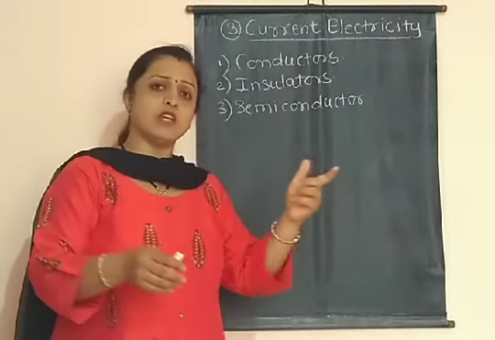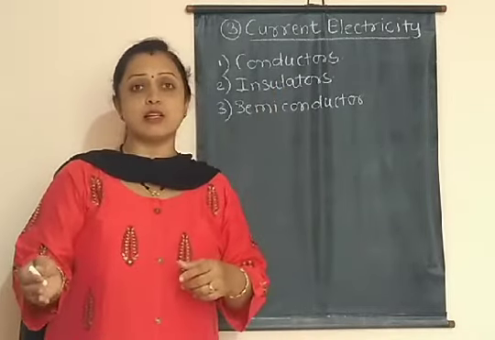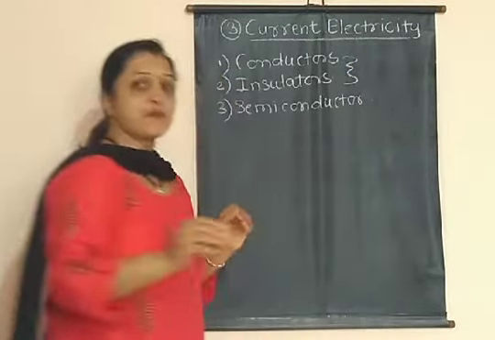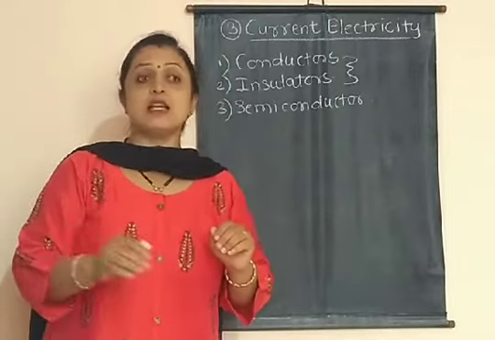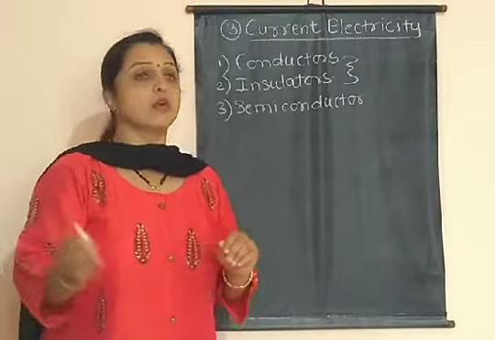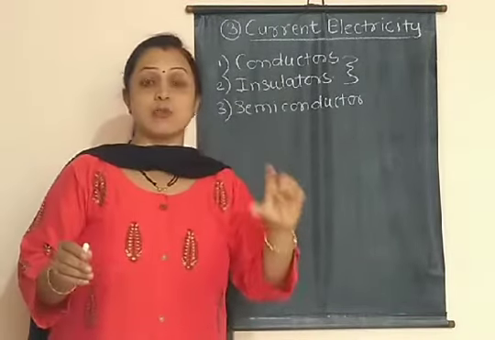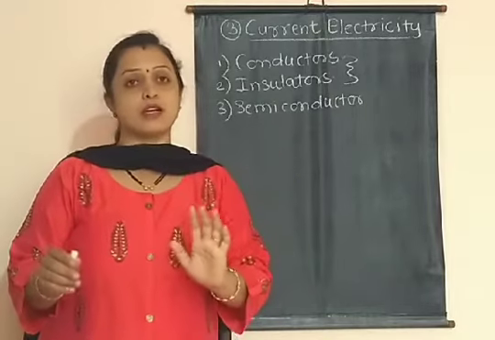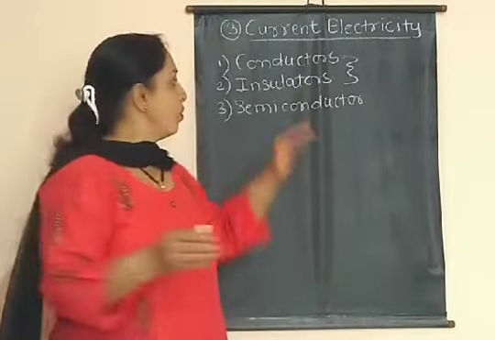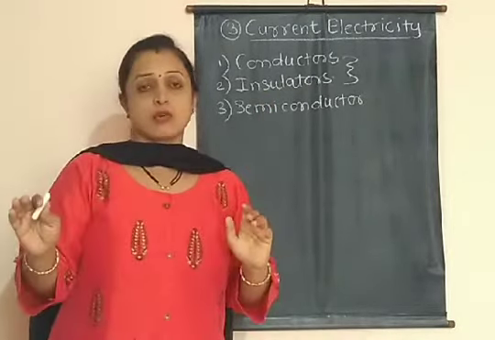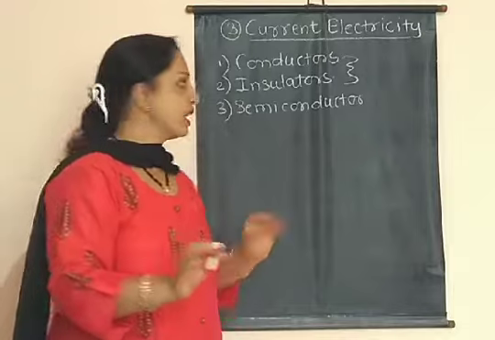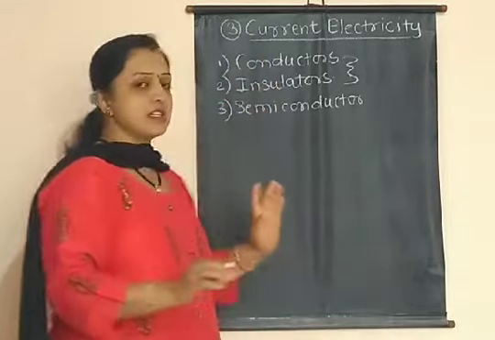Now what is the difference between conductors and insulators? Why can current flow only through conductors and not through insulators? The basic difference is that conductors contain a large number of free electrons, which are free for the flow of electricity. These conductors contain a large number of free negatively charged electrons, and insulators do not contain these electrons. Therefore only conductors are good conductors of electricity, meaning current can flow only through conductors, not through insulators.